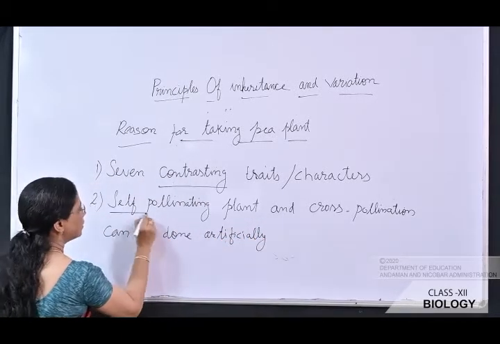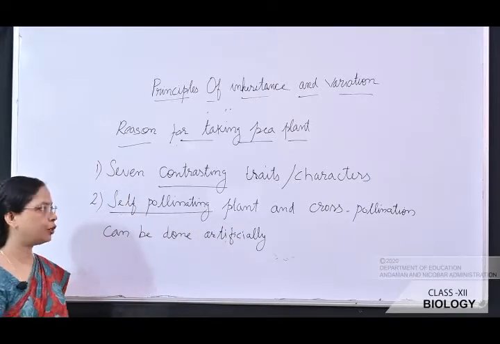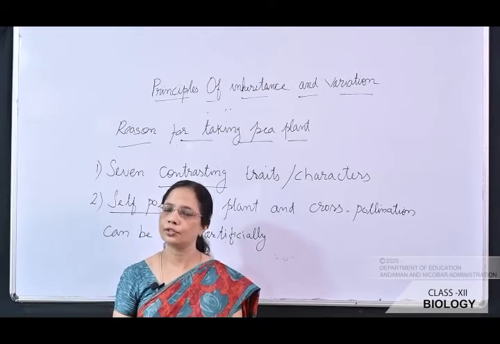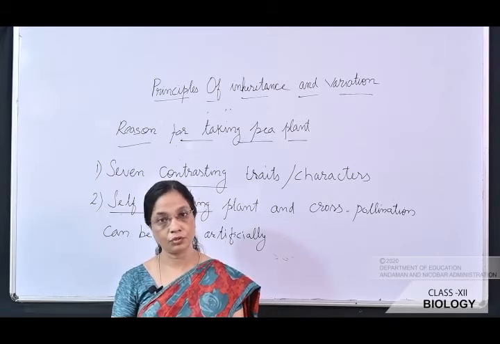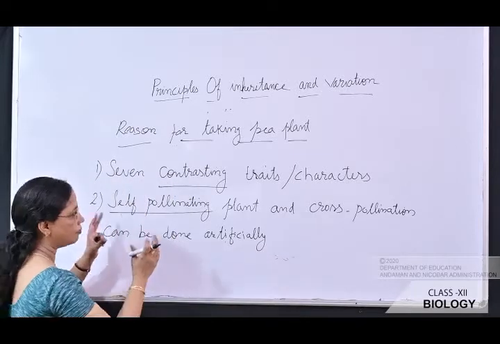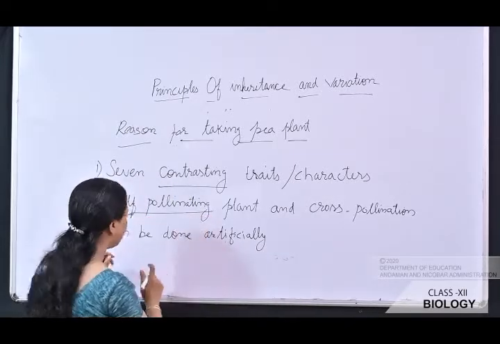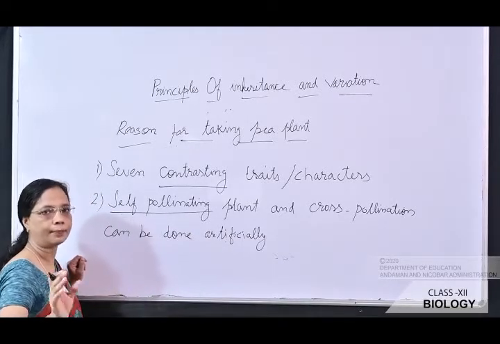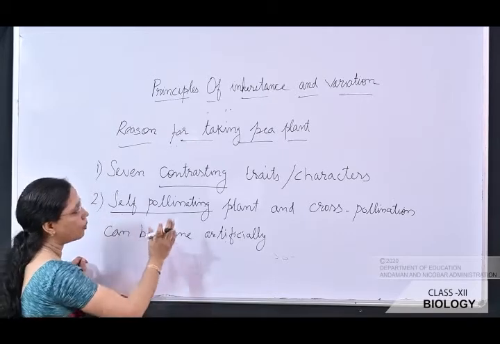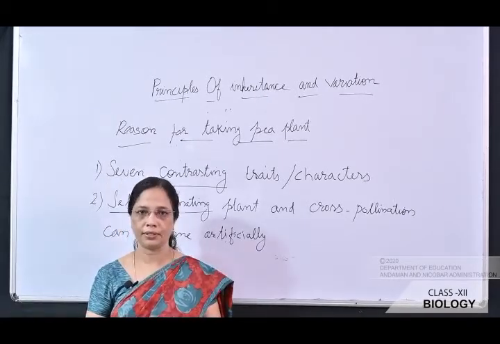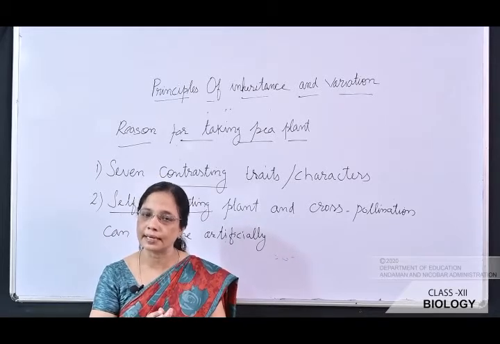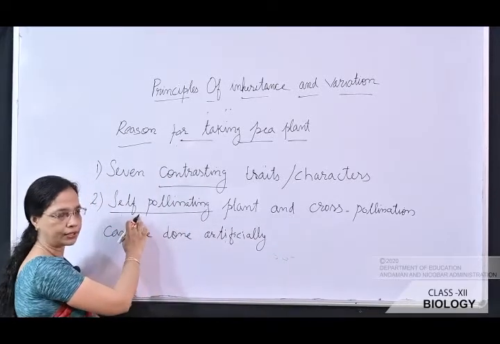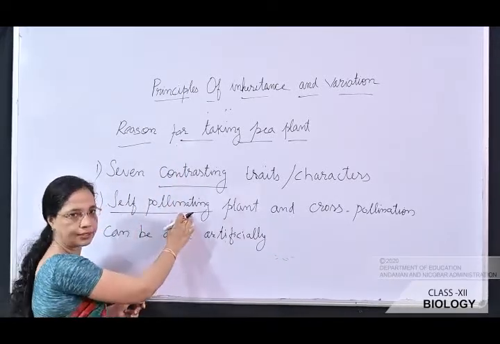What do you mean by self-pollinating? That is transfer of pollen grain from anther to the stigma of the same plant. Same plant means same flower, that is the flower has both stamen and pistil. That type of plant can undergo self-pollination. The flower has both stamen and pistil, that is why it undergoes self-pollination. So the pea plant is a self-pollinating flower.